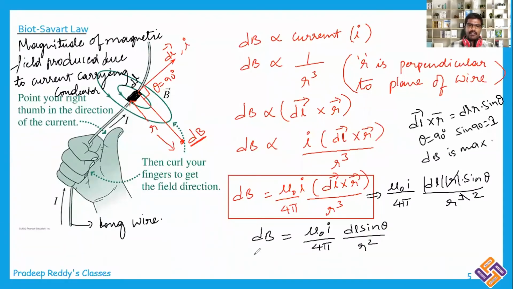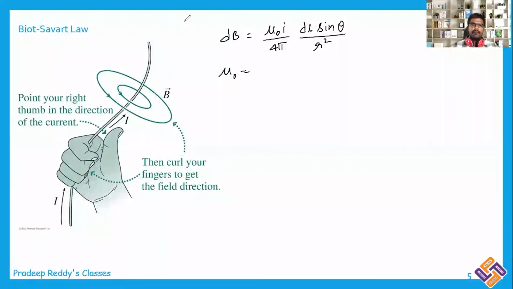This is the equation which gives the magnitude of the magnetic field, and this is the equation which gives the direction as well as magnitude of the magnetic field. This is the statement of the Biot-Savart law. A very, very important conclusion, and you need to memorize this equation for solving problems. This is the equation for dB, mu naught I by 4 pi dl sin theta, where theta is the angle between dl bar and r bar.